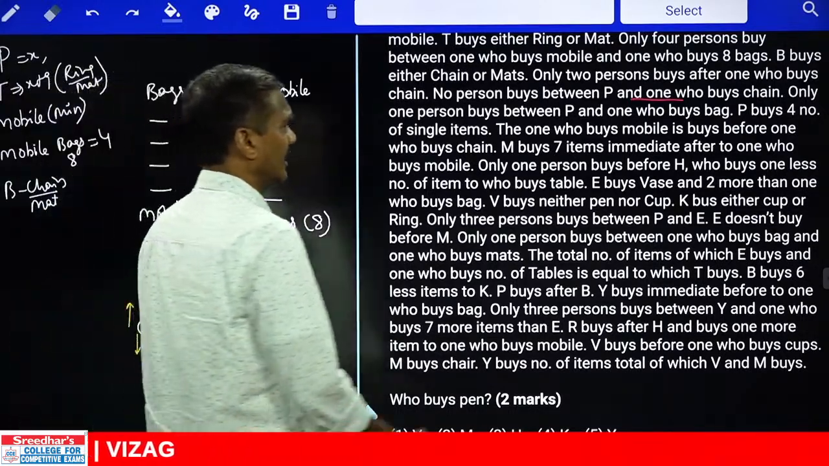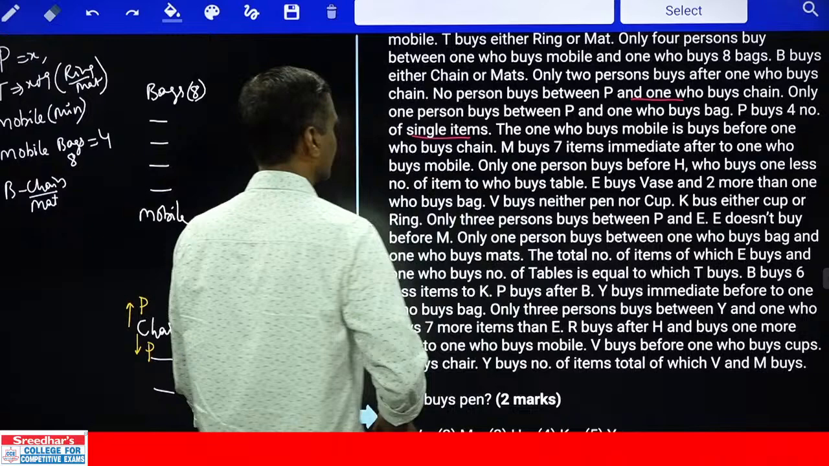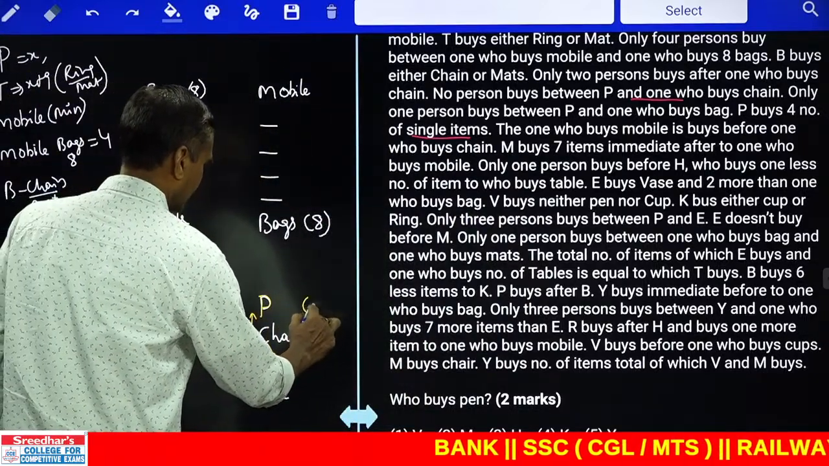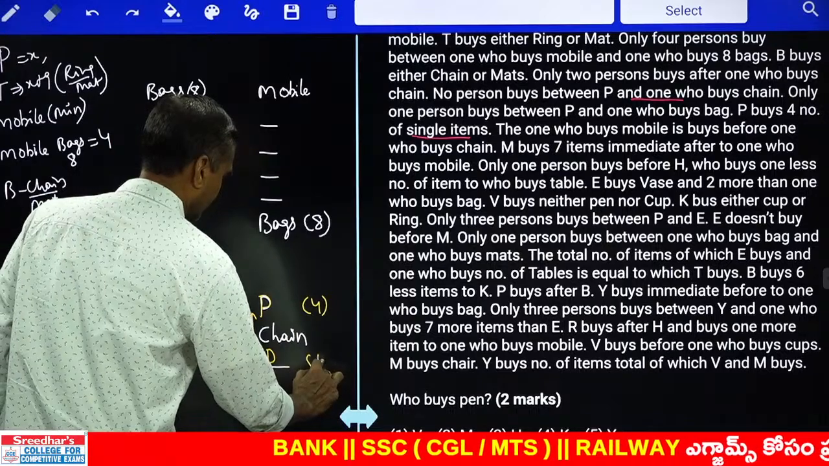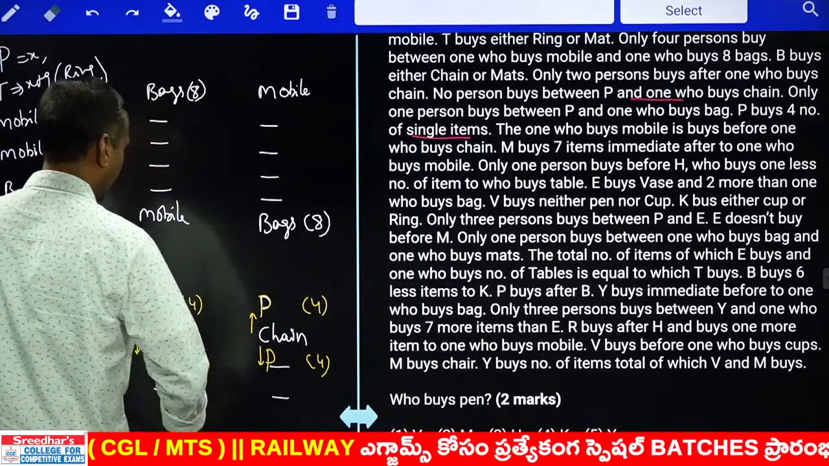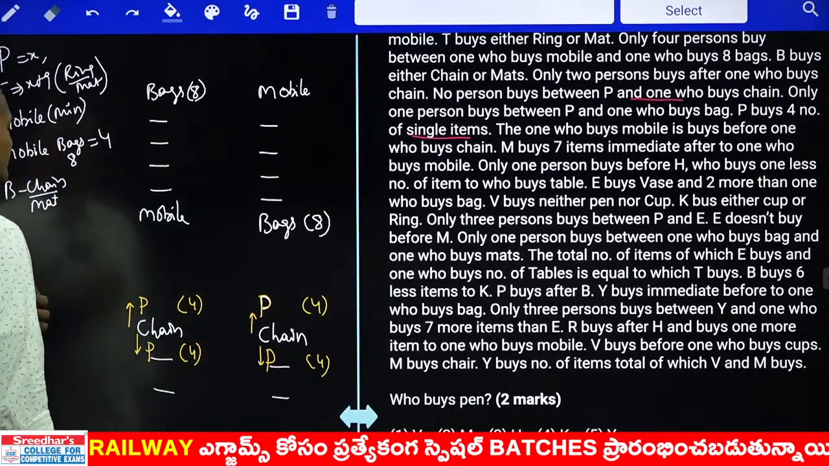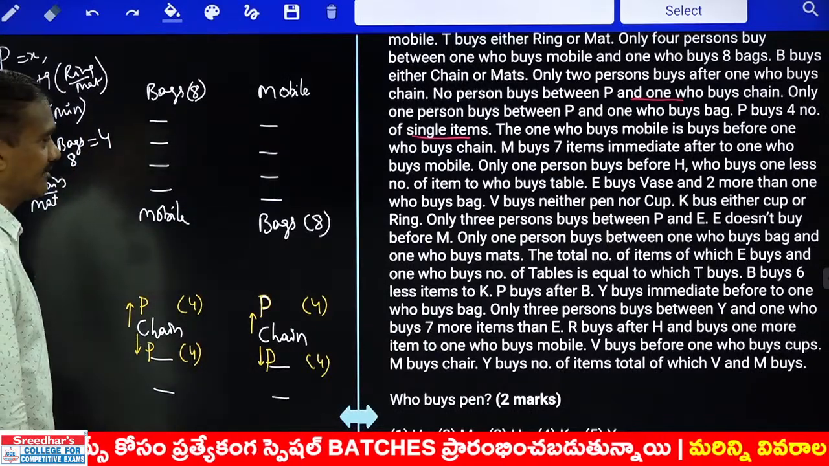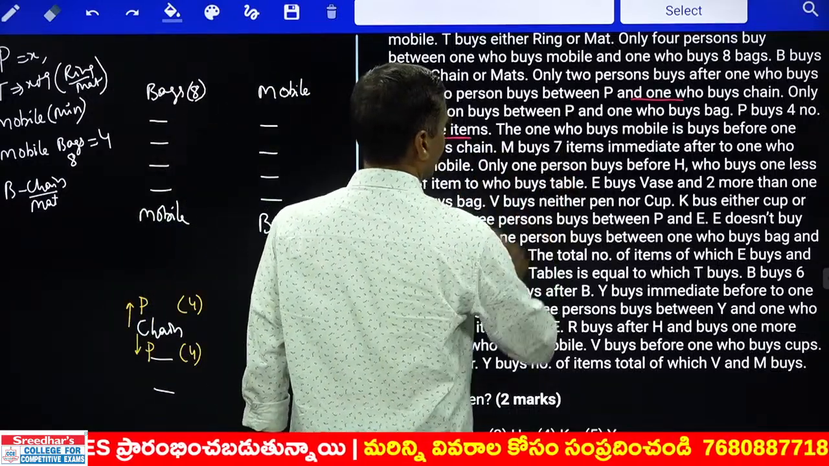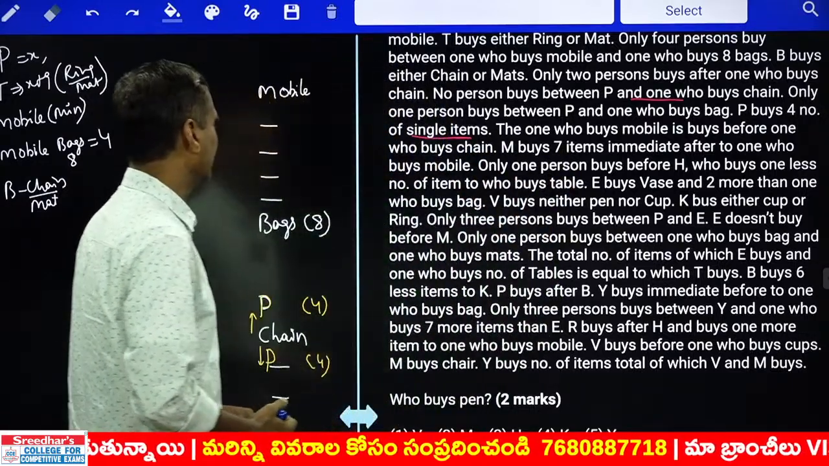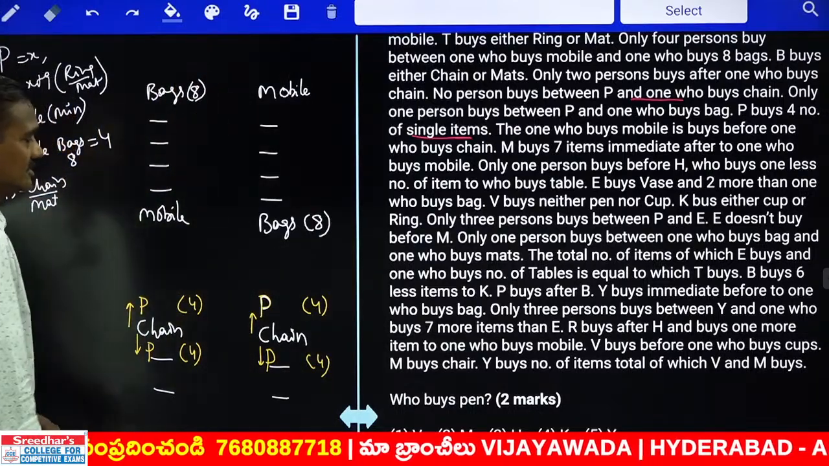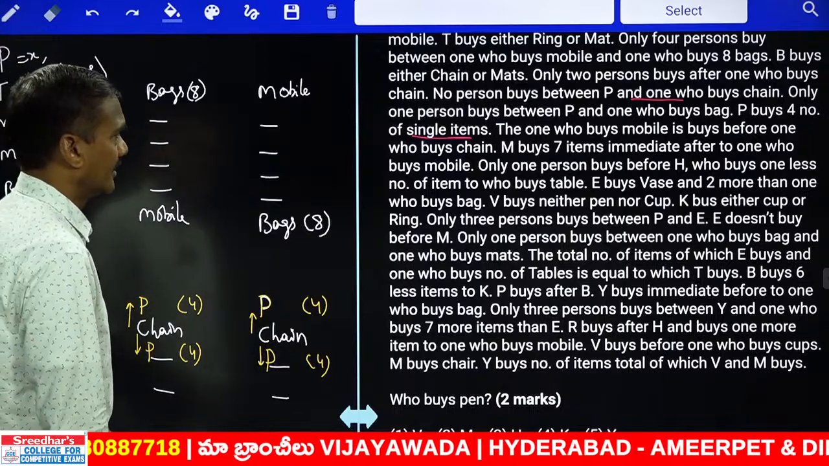And next, P buys 4 items. P buys 4 in number. Whether this 4 is the minimum or not is not known. The one who buys mobile buys before the one who buys chain. In both the cases, mobile is before the one who buys chain. And next one.